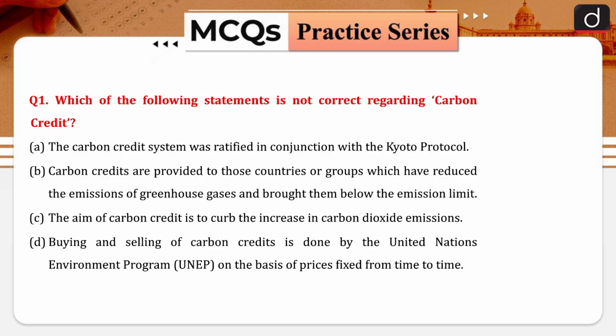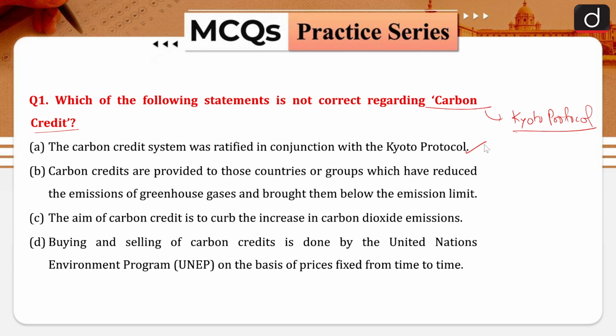Question number 1: which of the following statements is not correct regarding carbon credits? Okay, so we are talking about carbon credit. When we are talking about carbon credit or the carbon market, you should remember the Kyoto Protocol. Coming to the options, the carbon credit system was ratified in conjunction with the Kyoto Protocol. This statement is correct.